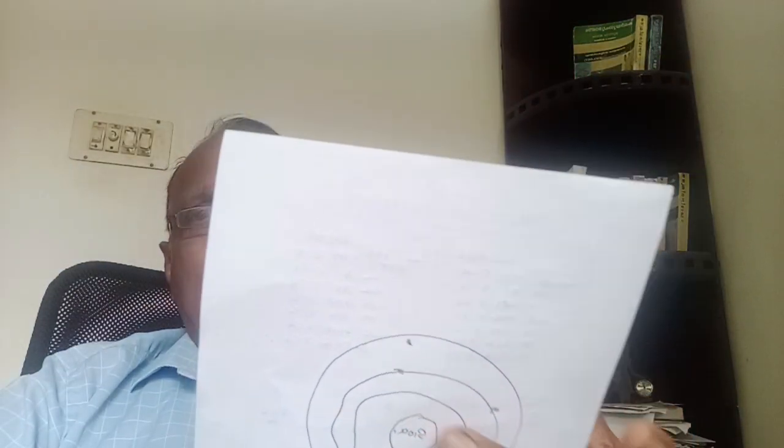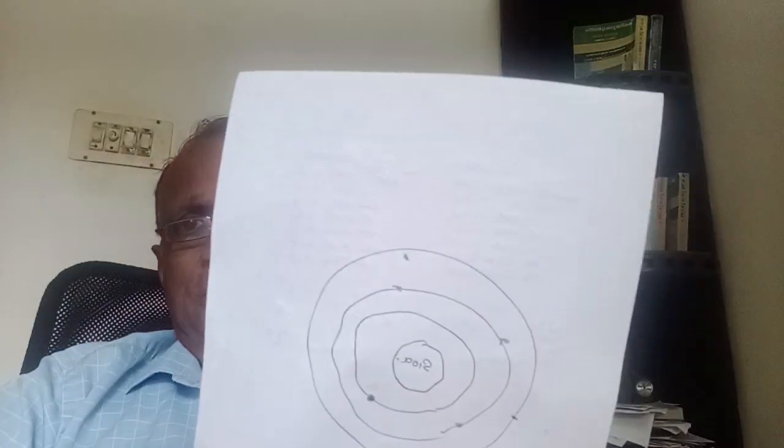Proton and neutron can enter into this nucleus by bombarding, that is called bombardment, by photons or gamma rays or protons or alpha particles. Such particles only can enter into it.